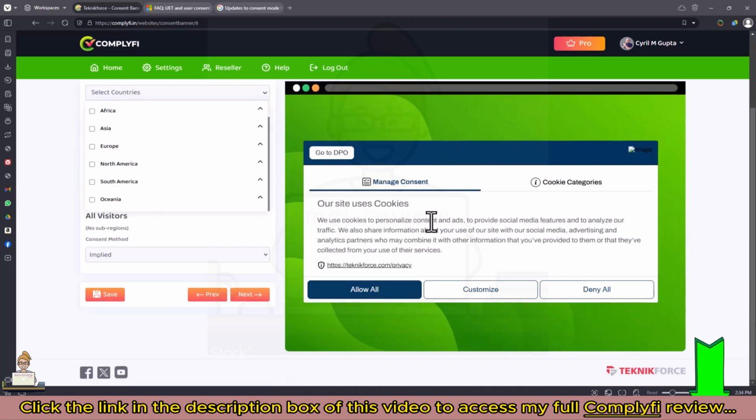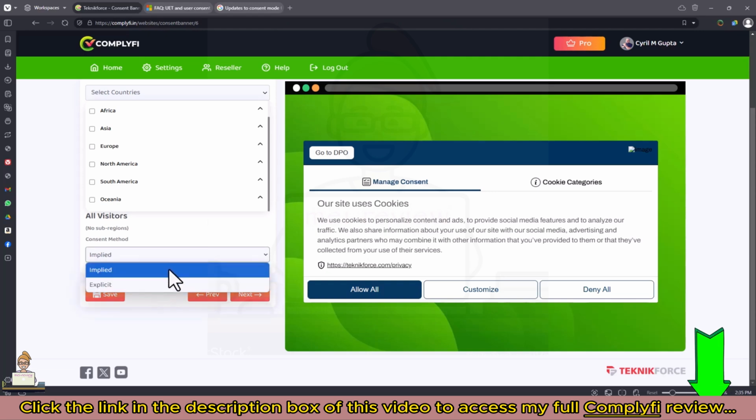And yes, you can have multiple pop-ups on your website, one for Africa, one for Asia, one for Europe, and people who come to your website from these different places will see the pop-up or see the consent experience that you have crafted for them for that particular region. That means you have complete control over compliance. You don't need to show it where you don't need to show it, and where you need to give people complete control, you can choose to do that.